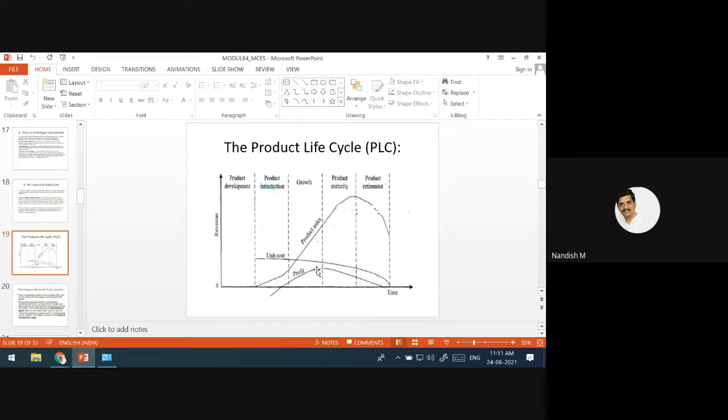When is it going to drop? After some time, if there is a product updation, even at that time you may see some profit. After some time, when the manufacturer announces that he is going to discontinue the product, that stage we say is product retirement. Company themselves stop that production, that product. Then the profit goes down.